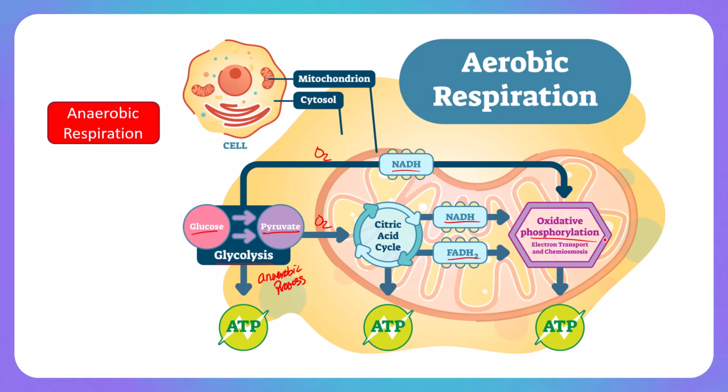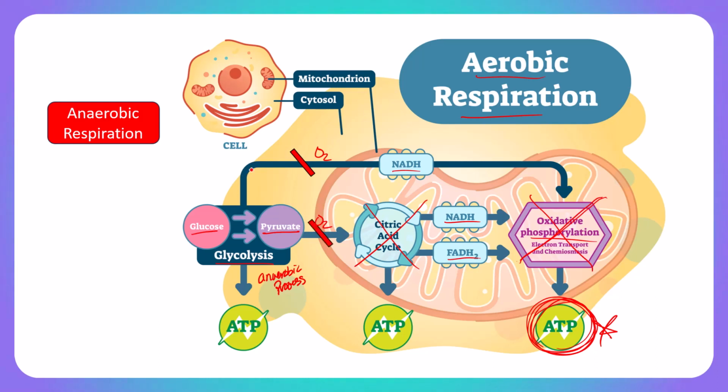Now, the purpose of the Krebs, and most importantly this chemiosmotic phosphorylation, is to produce a whole bunch of ATP. This is obviously the purpose of aerobic respiration. However, like I said in the last slide, when oxygen isn't present, it shuts down the shuttling of that NADH because it simply shuts down this final electron acceptor. It therefore shuts down chemiosmosis, it shuts down the citric acid cycle, and it shuts down the prep step.